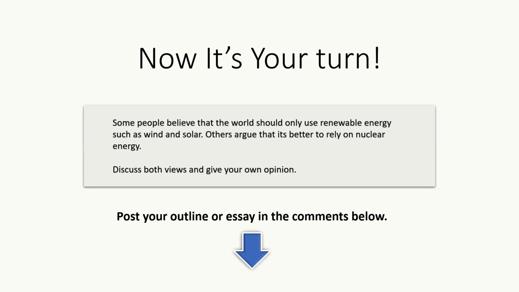For many of you, this can be very, very challenging because it's talking about a branch of science that is not really discussed all that often, unless you have taken classes specifically on this or you have some kind of job or interest related to this. Now, for general people, most people don't really have a lot of knowledge or experience on this. So be sure to do your research, look up this information on blogs and different websites to get ideas and borrow some vocabulary, and then post your outline in the comments below.